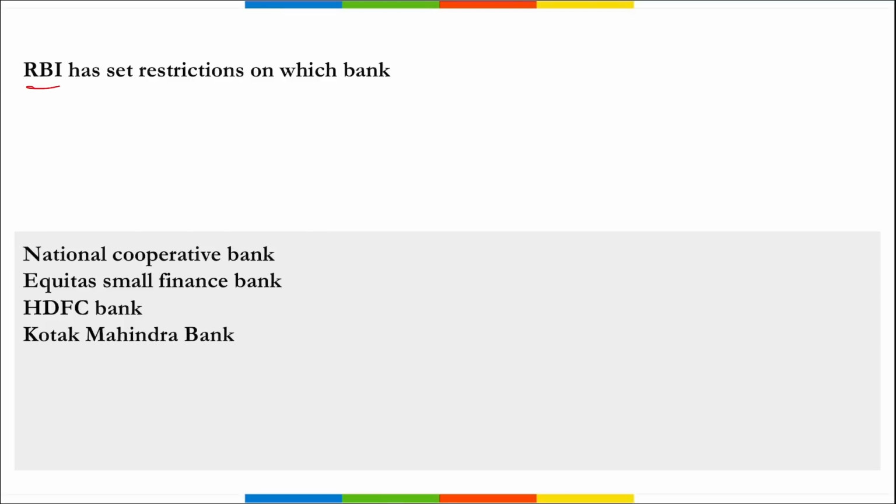Moving on, RBI has set restrictions on which bank recently? So, recently remember RBI has put restrictions on National Cooperative Bank, that is your Bengaluru based National Cooperative Bank. Restrictions were put on them. It is one of the oldest banks of Bangalore, right? And here these restrictions were put because of their poor declining financial condition.